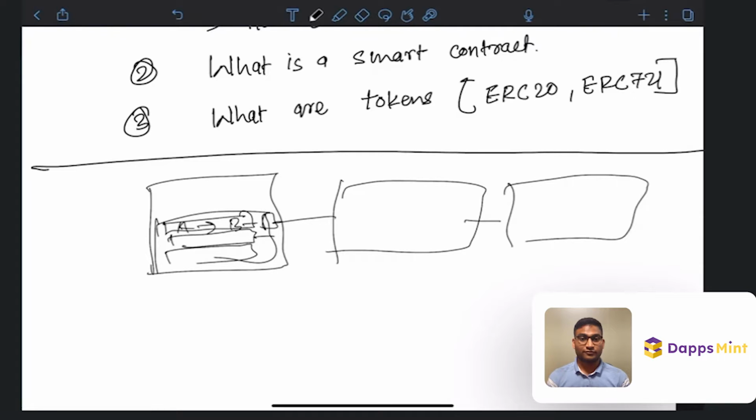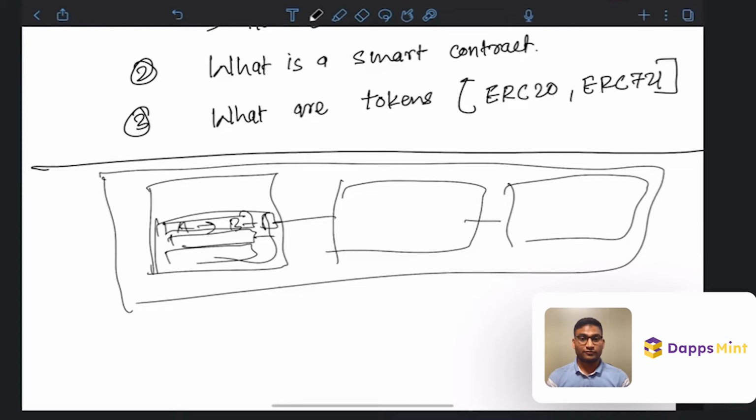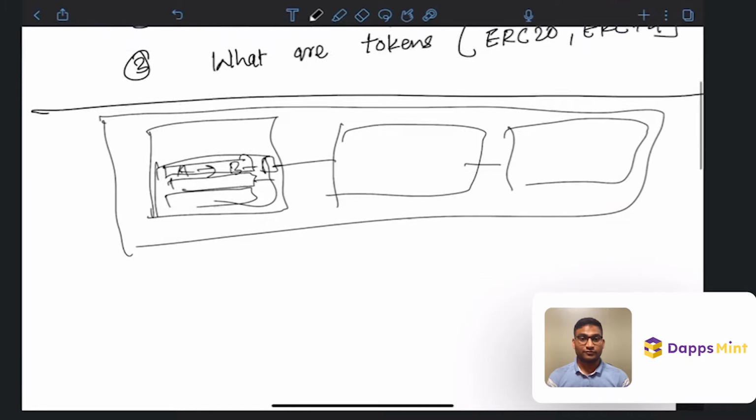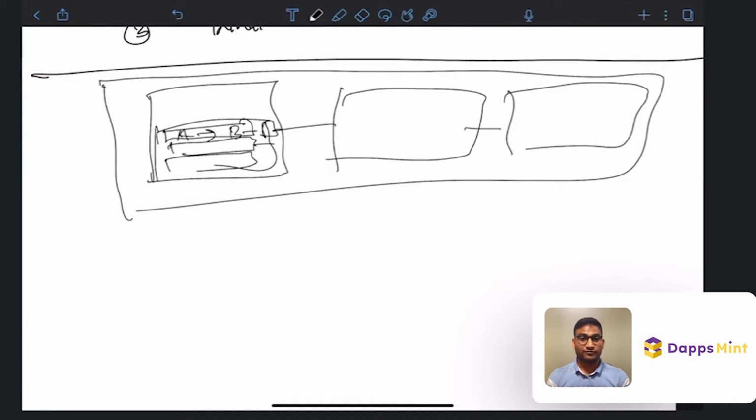When the world first got to know the term blockchain, this is how simple it was. Just a list of transactions, nothing else. When people saw this version, they thought that it could be improved.